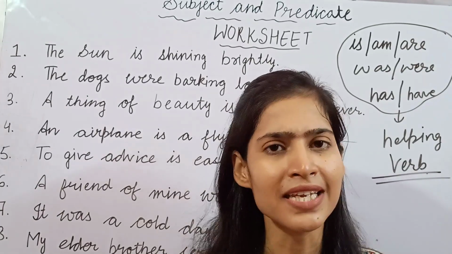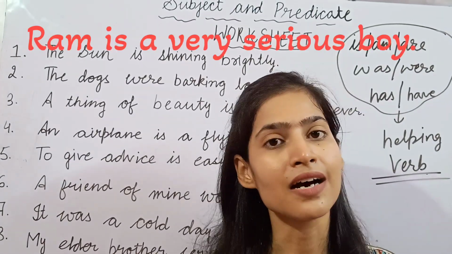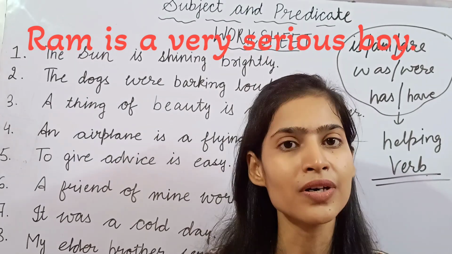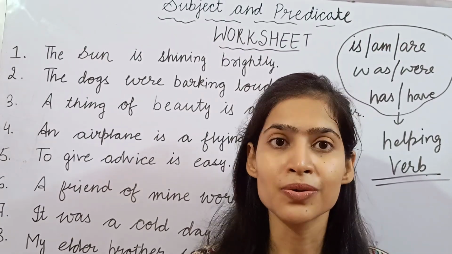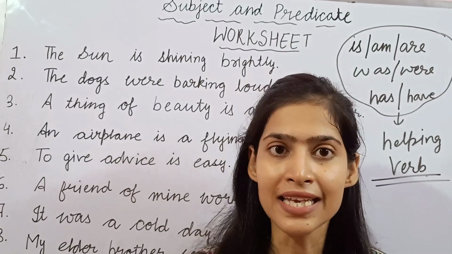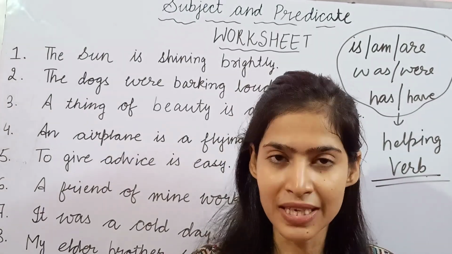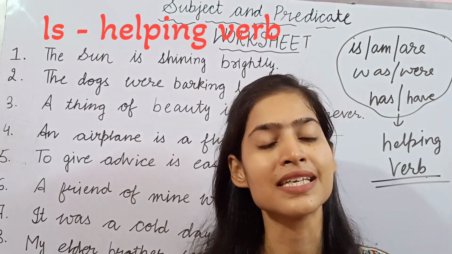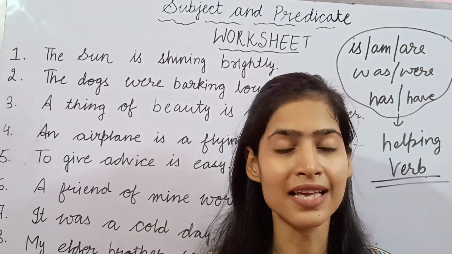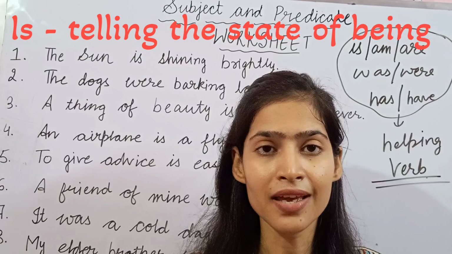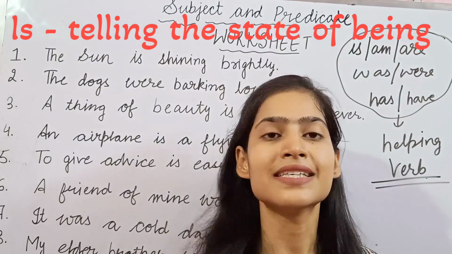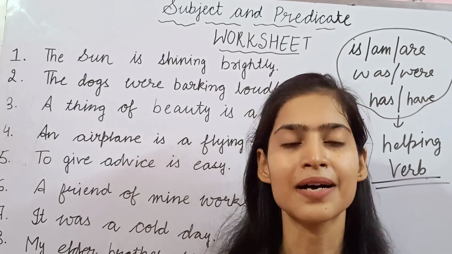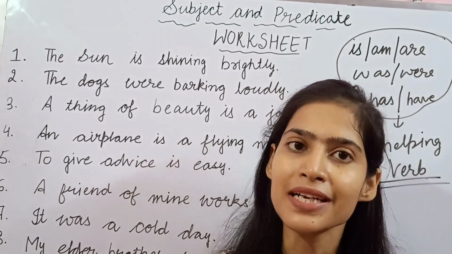We have seen it many times, like Ram is a very serious boy. Here there is no main verb. So is is telling us the state of being. Being means to exist. Ram is a very serious boy. It tells us how Ram is. So these are helping verbs. Now let's do these sentences and complete the topic subject and predicate.